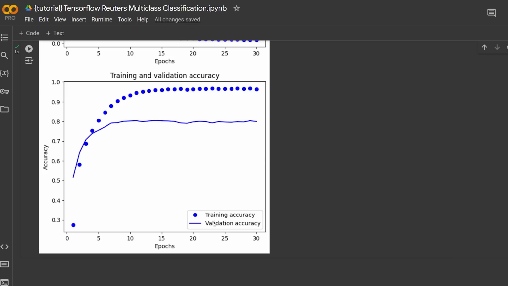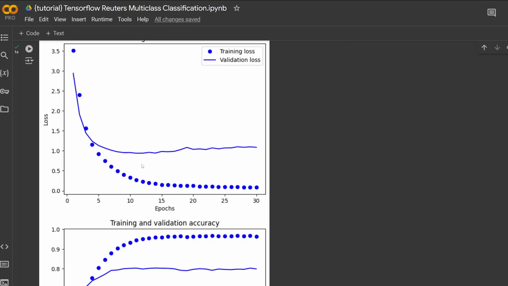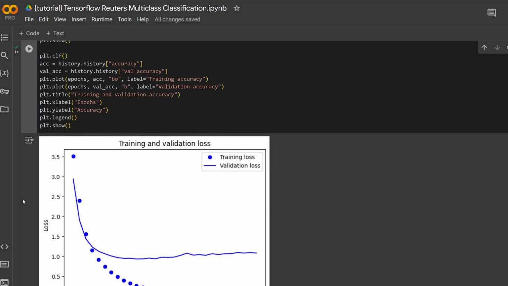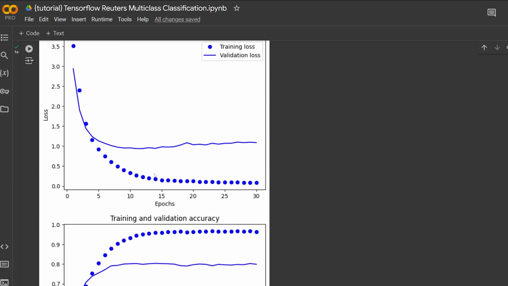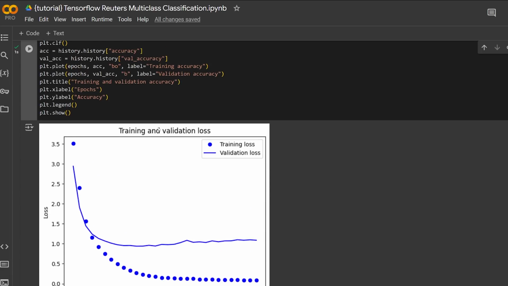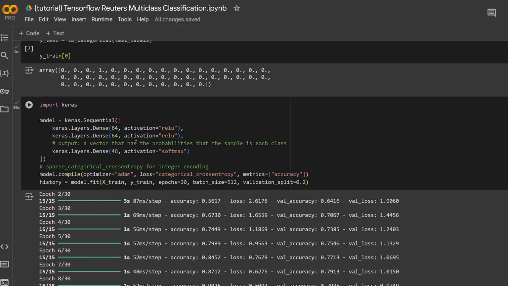But obviously, we want to focus on the validation accuracy, which we can see coasts just under 0.8, or 80%, rather. And so what you would do at this point is just tweak your model hyperparameters to prevent overfitting and squeeze out the best accuracy and loss you can get from the model. We've talked before about the different things that you can do, like changing the batch size, the actual layers themselves, the number of neurons in them, and how that affects the training process.